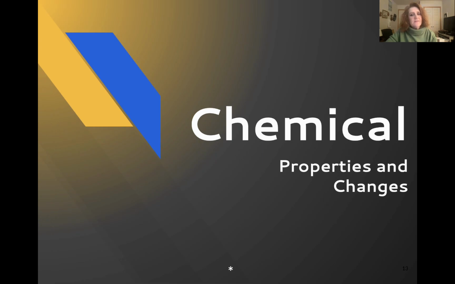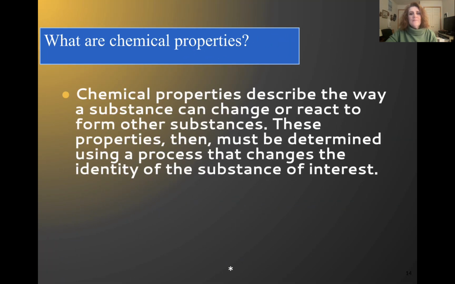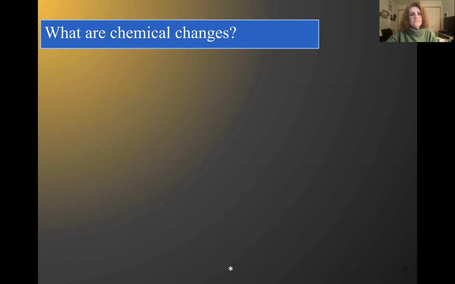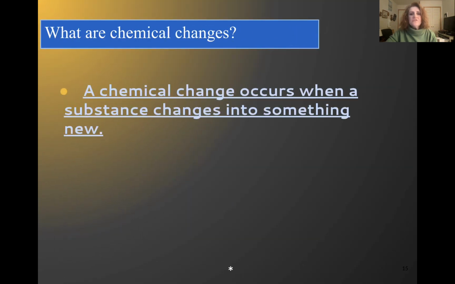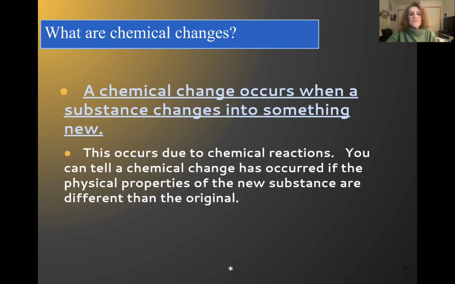Chemical properties, on the other hand, describe a way a substance changes or reacts to form something new. These properties have to be determined in a process that will change the identity of the substance of interest. A chemical change occurs when a substance changes into something new. This occurs due to a chemical reaction, and you can tell a chemical change has occurred if the physical properties of the new substance are different than the original.